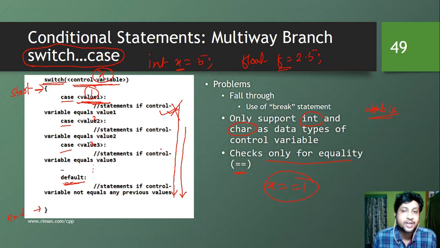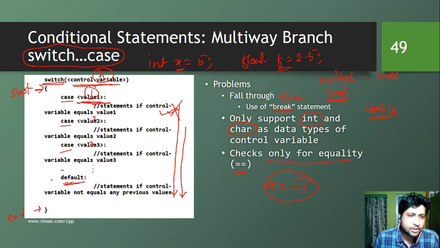But that is not what we want. This kind of problem, where all the statements are going to be executed regardless of the value, whenever we have found the correct match for this switch or control variable, is known as fall through, and the solution to this problem is the use of the break statement. We know from C that what the break statement does is break out of a certain block. So the break statement can break out of a switch, as well as it can break out of a loop, which we are going to learn in a short while.